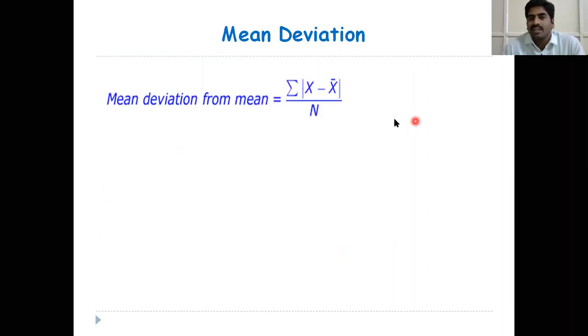Next, mean deviation. This is the formula: mean deviation equals summation modulus of x minus x bar by n. Here, modulus means even if it is positive or negative, we have to take only positive values. So the mean deviation from mean formula is summation modulus of x minus x bar by n. Don't take a bracket here. If you take a bracket, this value is always 0. So you should take modulus: summation modulus of x minus x bar by n.